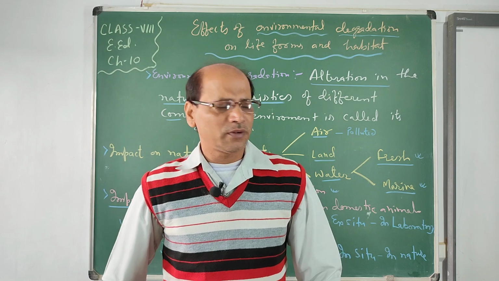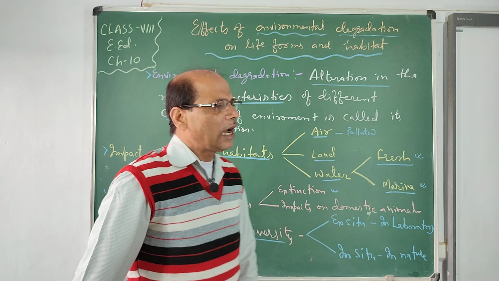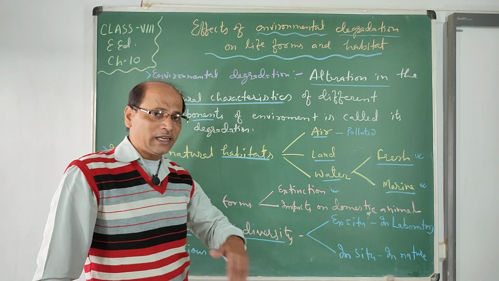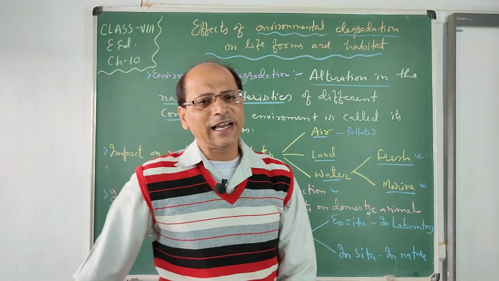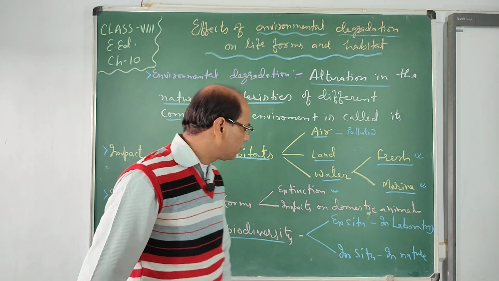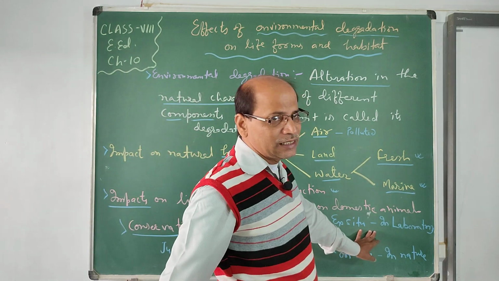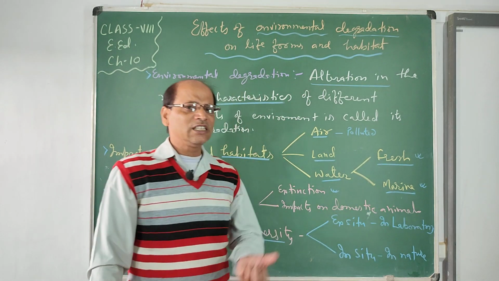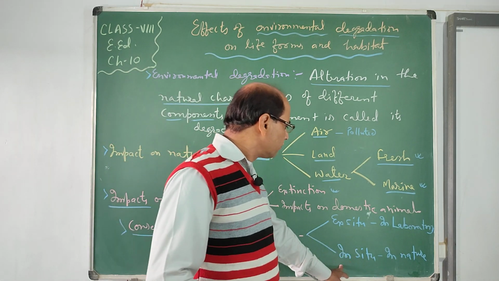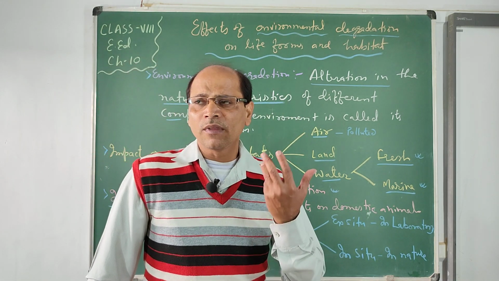There is degradation of biodiversity due to habitat loss. Habitat loss takes place, and due to that the biodiversity is also decreasing. So biodiversity should be improved by whom? By the help of our own efforts, our own activities. So conservation of biodiversity should be either ex situ, in the laboratory or in a gene bank, or in situ, in the nature where they develop, where they are present.